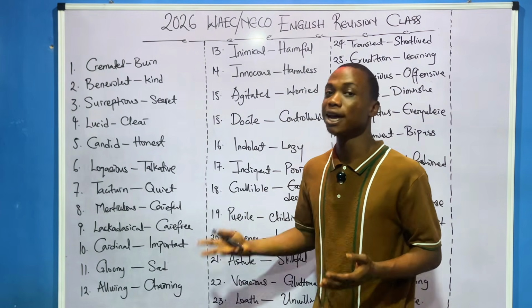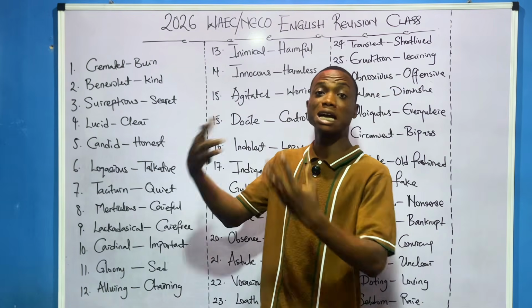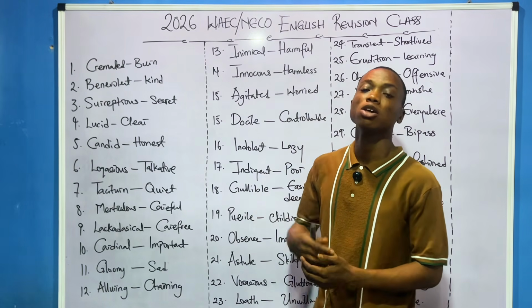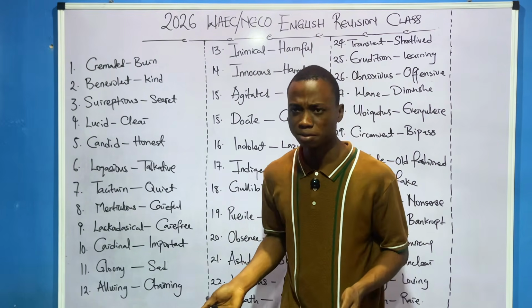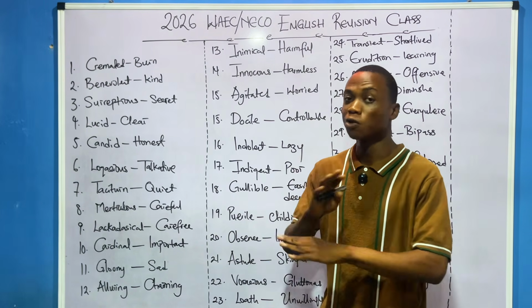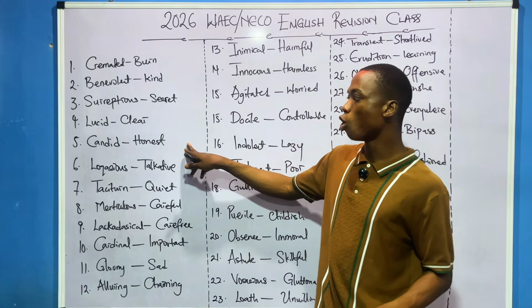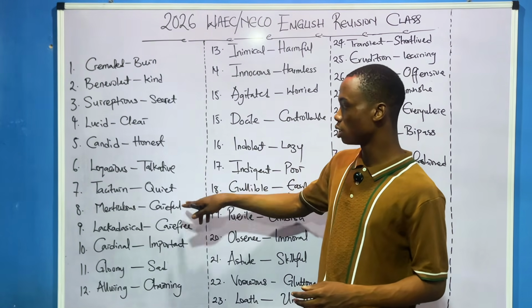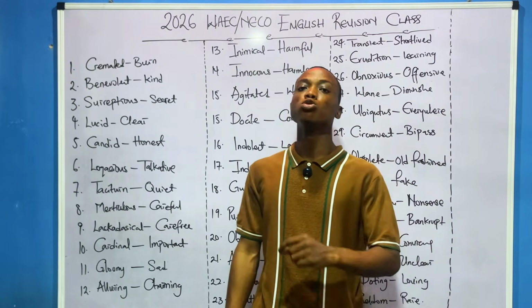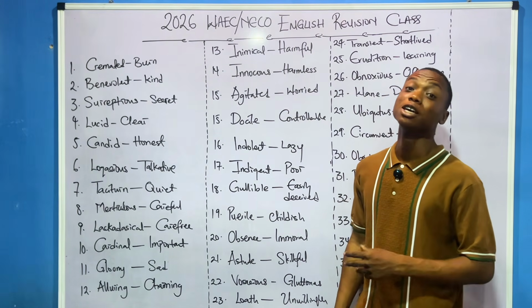Lucid means clear. You understand? Something is lucid. That means that thing is clear, easy to understand. So I can say your handwriting is lucid. Means your writing is clear. Your face is so lucid. Your face is clear. Candid means honest. Yes, candid. This person is candid. This person is honest. Loquacious. When somebody is loquacious, it means that person is talkative. You understand? And some people don't know this.